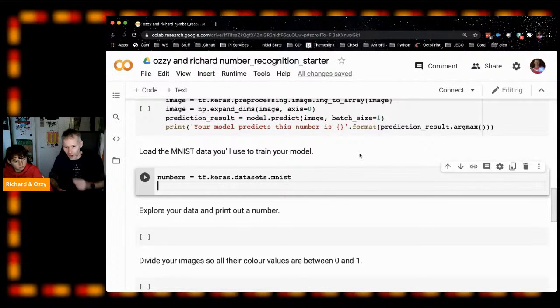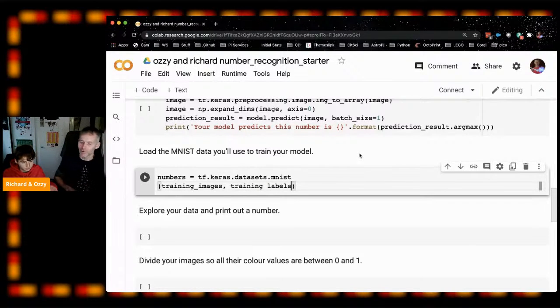So we're going to do open round brackets. And we're going to create our training images. So we want to have a set of images for training. And then we want the labels. So that's whether this is a number 1, or number 2, or number 6 or something. And then we want to do another comma. We want to have our validation images, which are the ones we're going to use to check.